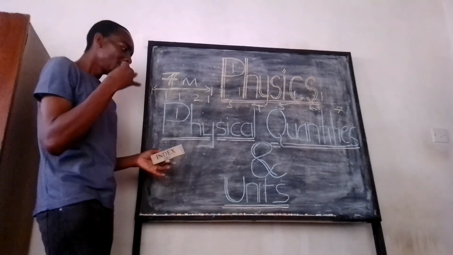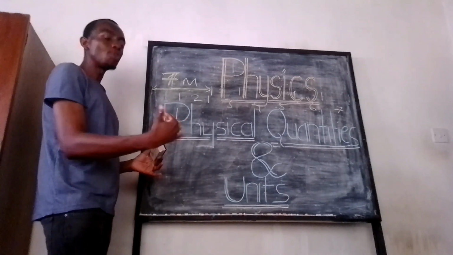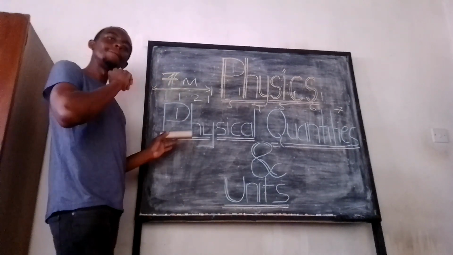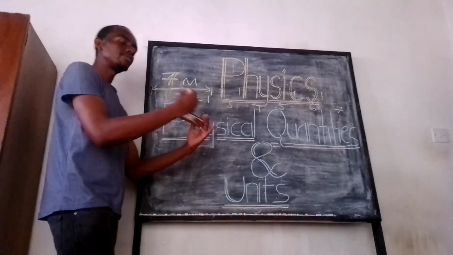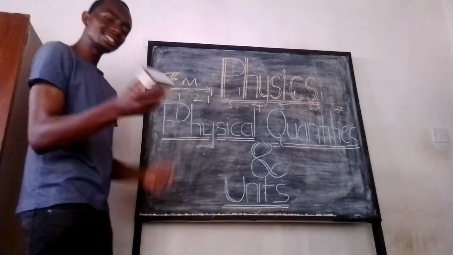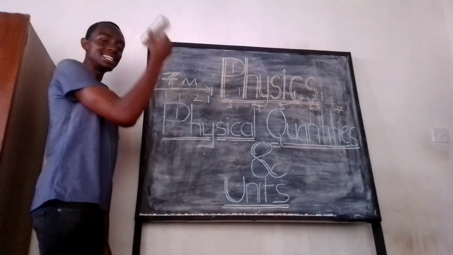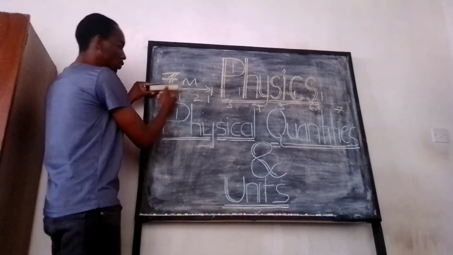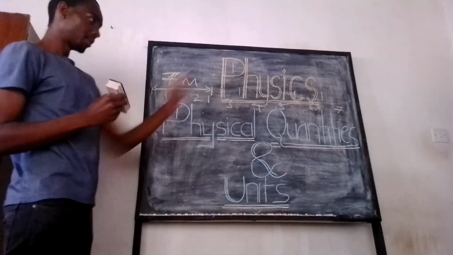So what do we learn here? The unit of any physical quantity whatsoever, be it length, be it mass, be it time, is a basic starting point we have to use whenever we have to measure anything. So our basic starting point in this case is the duster. This is our unit. This is what we'll use to compute the length of the entire board.